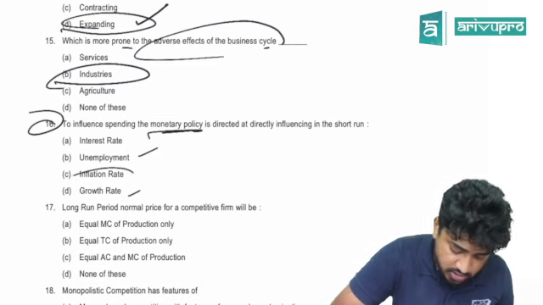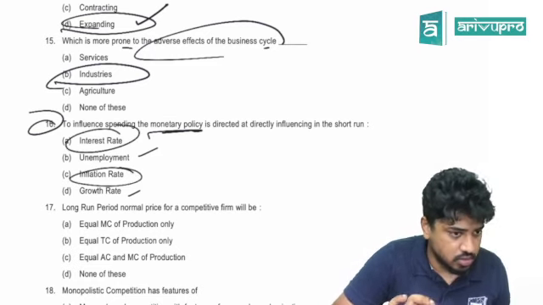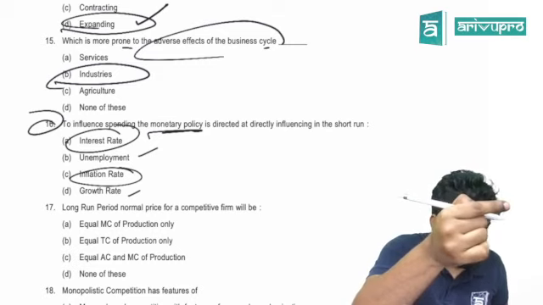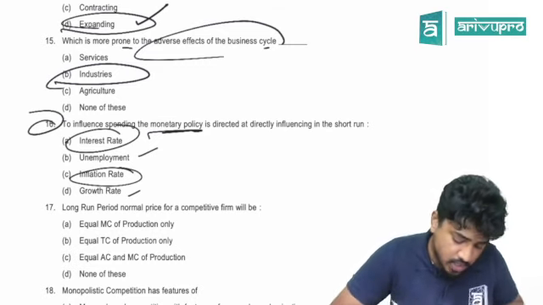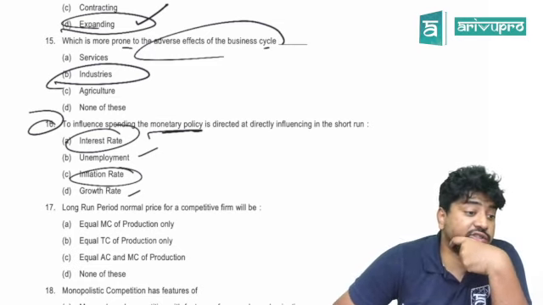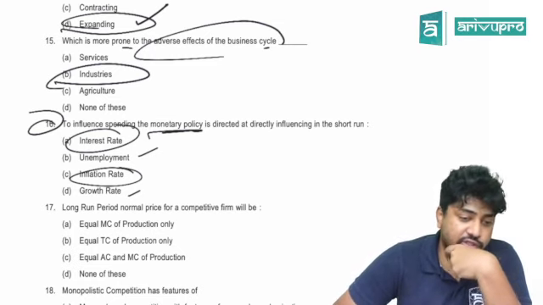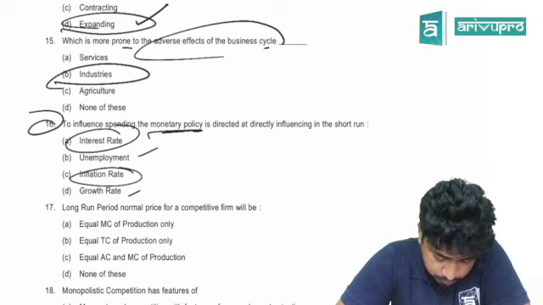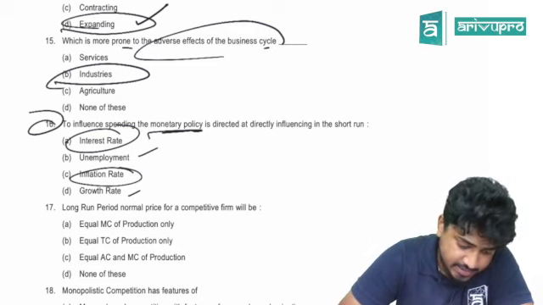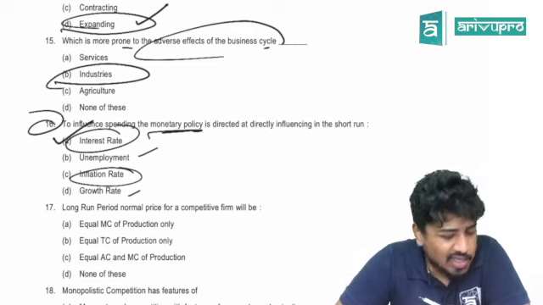No. It is about this and this only. Right? So I told you in the notes. Not in this short notes. The answer is interest rate.